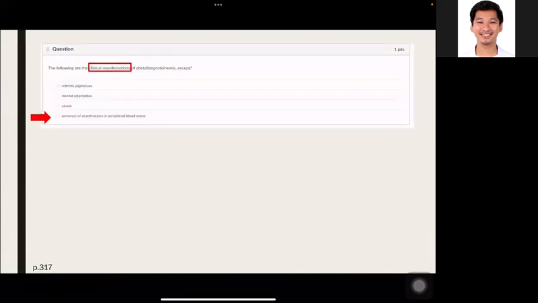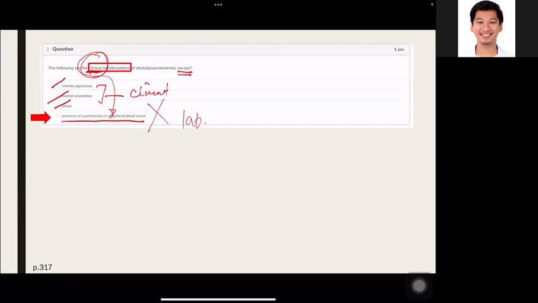Next, the following are clinical manifestation of Abetalipoproteinemia except. So, ang tinanong natin dito, it's the clinical. So, retinitis pigmentosa, correct. Mental retardation, correct. Ataxia, correct. Pero, tanong kayo, sir, bakit mali man itong presence of acanthocyte in the peripheral blood smear? Then, go back to the question. The question is clinical presentation. Clinical ba ito? Hindi. This is a laboratory finding. So, itong tatlo, ito lang yung clinical dito. Yung laboratory finding, yan yung presence of acanthocyte in the peripheral blood smear.